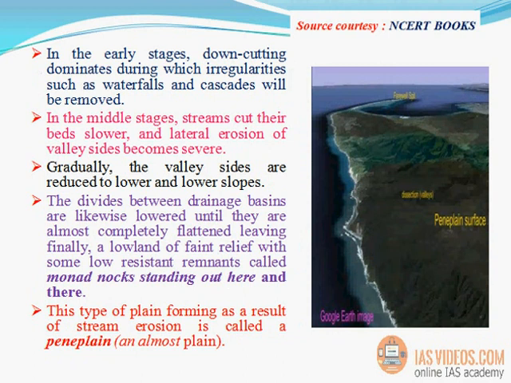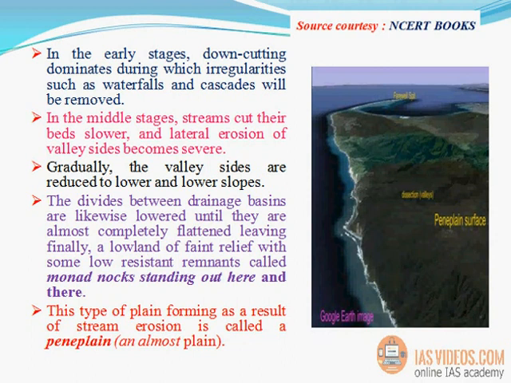In the early stages, downcutting dominates, during which irregularities such as waterfalls and cascades will be removed. In the middle stages, streams cut their beds slower, and lateral erosion of valley sides becomes severe. Gradually, the valley sides are reduced to lower and lower slopes.